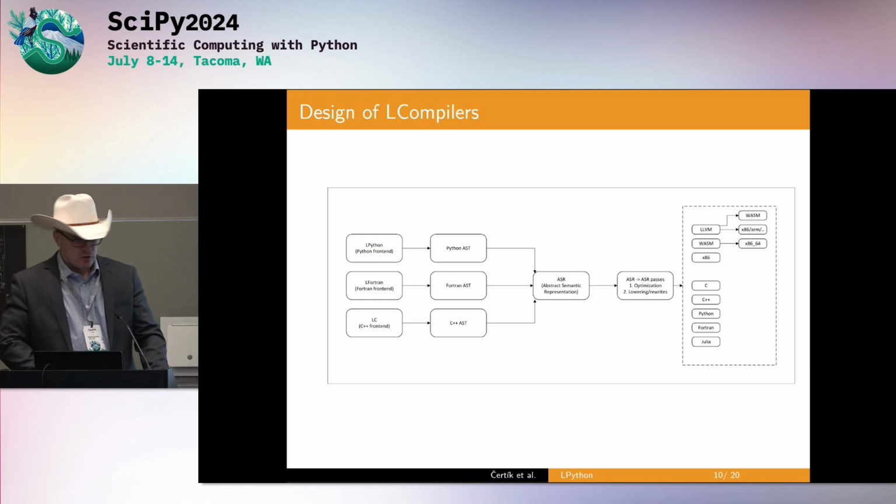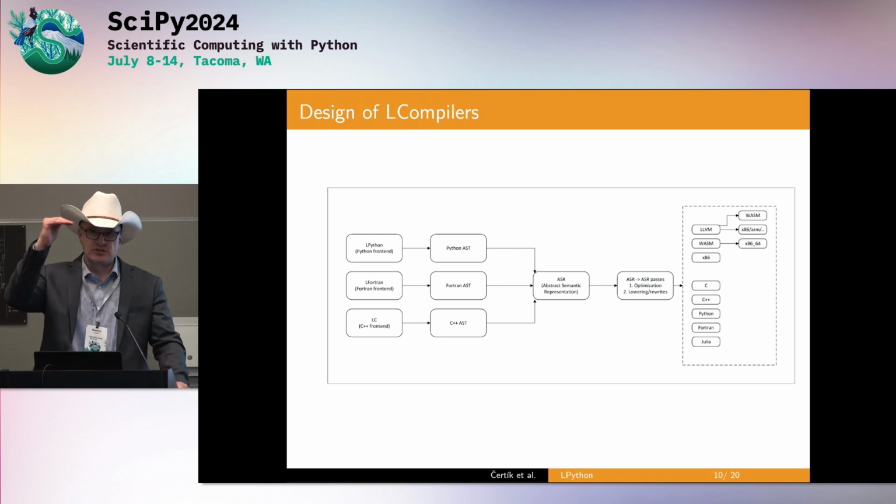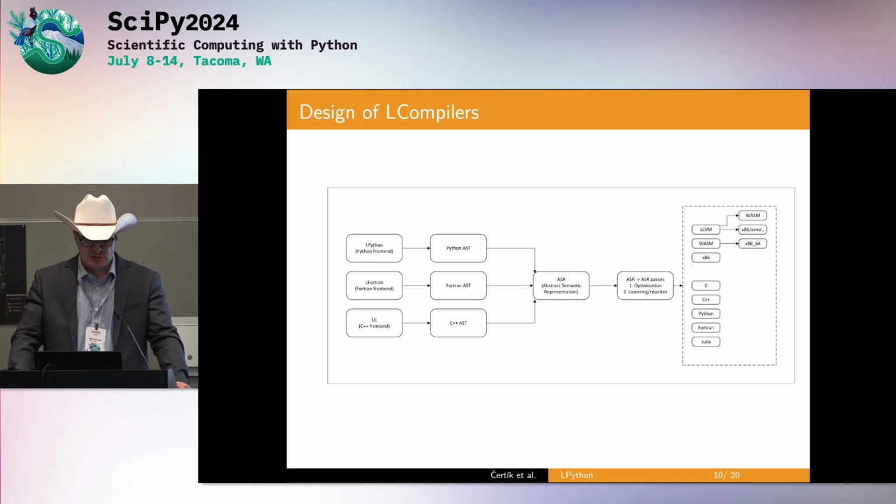What I didn't show you, but I'm happy to show you after the talk, is that when the compiler does the ASR passes, it can print those passes as the surface language, let's say Fortran or Python. So you as a user can see what the compiler is doing with your code as Python or Fortran code, step by step, how it's unfolding the arrays, how it's inlining them, whatever transformation it is doing, you can see it. So if your code doesn't run fast, you can investigate what the compiler is doing with your code. It's not a black box, it's very open.